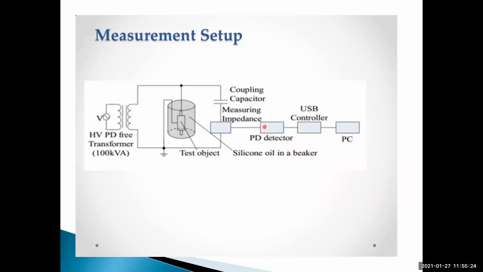Once it is detected, then through a USB controller, the partial discharge is observed on a PC, that may be a CRO or PC, in the form of waveforms. Understand? So in this way, this is the simple measurement setup. Okay, completed, I think.